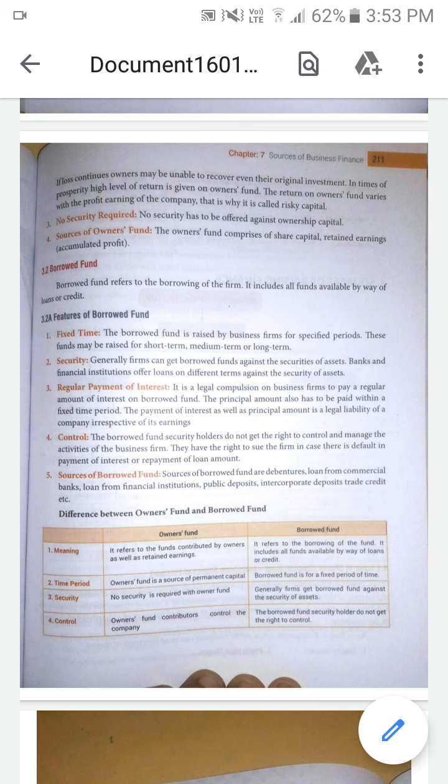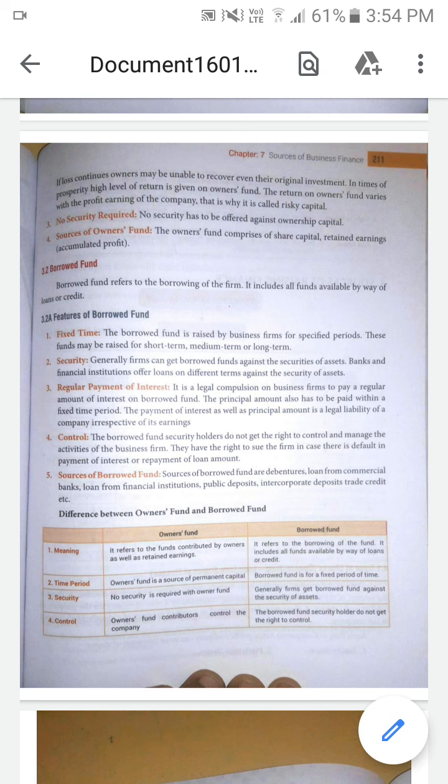Only on the basis of the security of the assets does the financial institution provide the funds to the business concern, and also the name of the concern is very important. Okay, so next one is regular payment of interest. It is one of the legal compulsions, one of the rules and regulations of the financial institution, to provide certain interest on the borrowed fund as per the terms and conditions. The rate of interest also varies between short term, medium term and long term loans. The principal amount also has to be paid within the period of time along with the amount of interest.